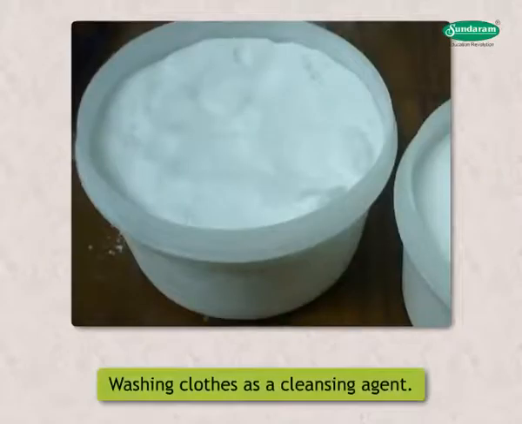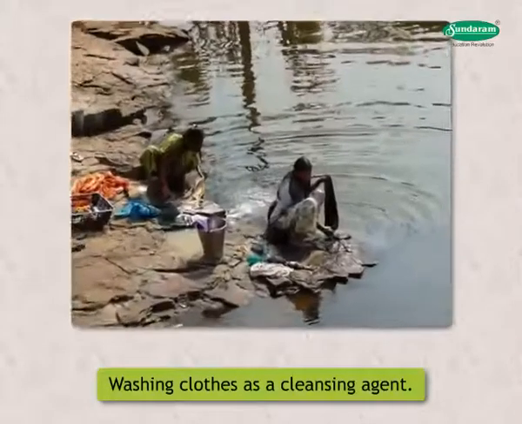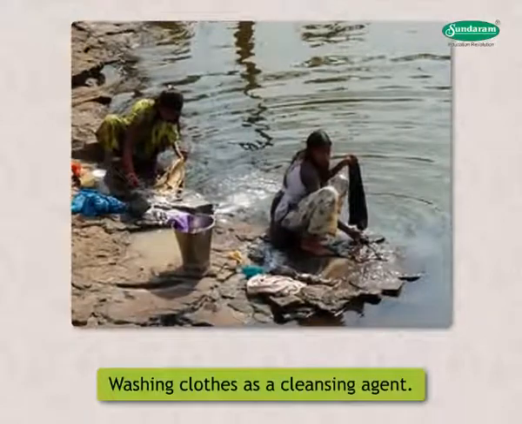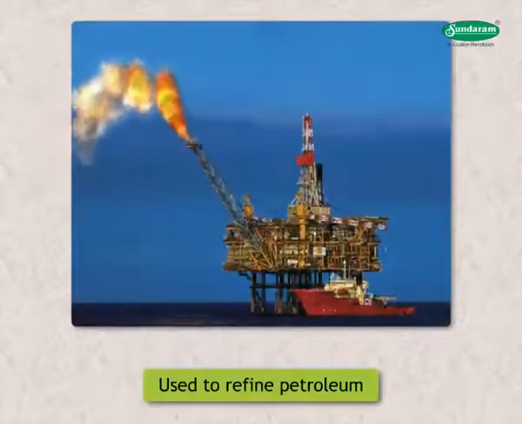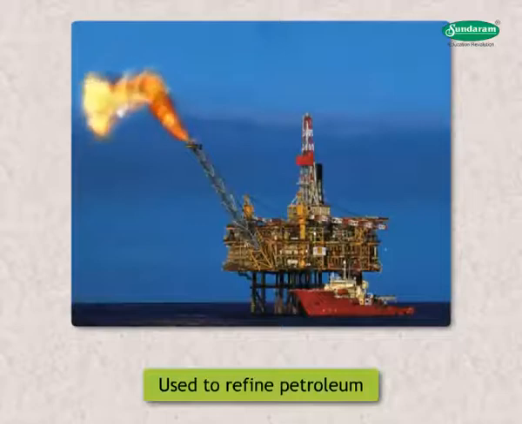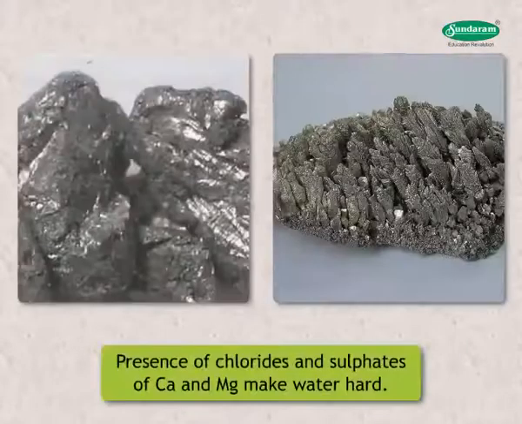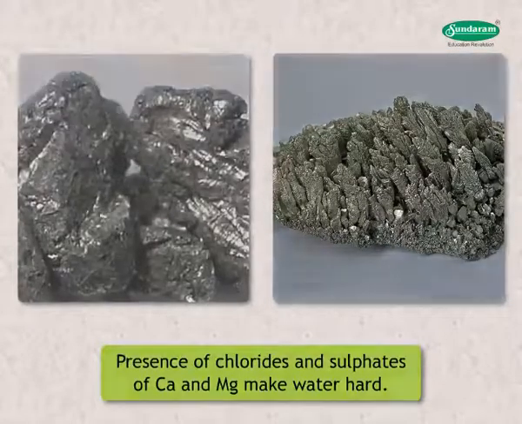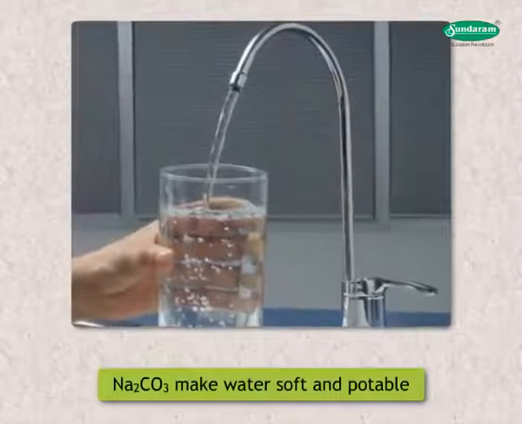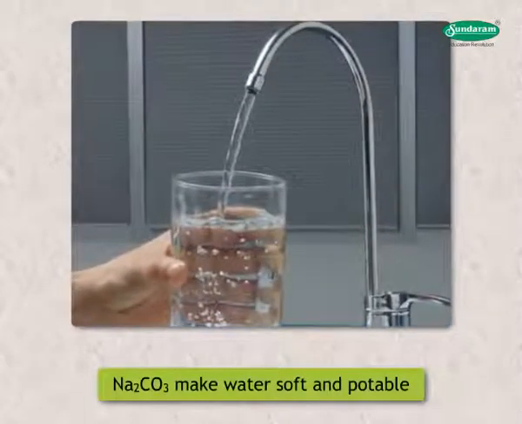Washing soda is used in washing clothes as a cleansing agent. It is very useful in manufacturing detergent powder, paper, and glass. It is also used to refine petroleum. Do you know the presence of chlorides and sulfates of calcium and magnesium makes water hard? Na2CO3 plays a very important role to make it soft and potable.